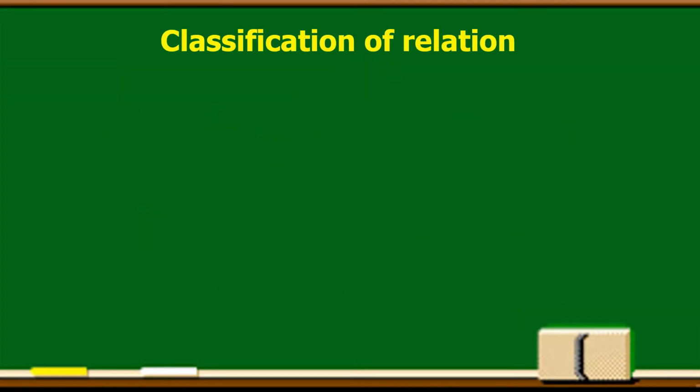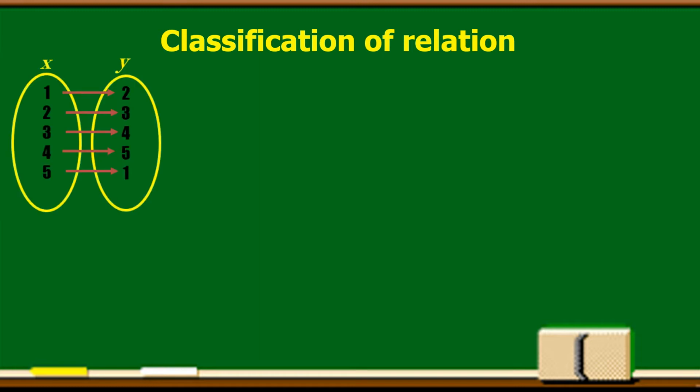Okay, classification of relation. So, what are the classification of relation? Relation can be classified into three ways. We have here the one-to-one relation. As you can see here, every element of the domain X correspond exactly one element in the range Y. That's why it's called one-to-one relation or one-to-one correspondence.